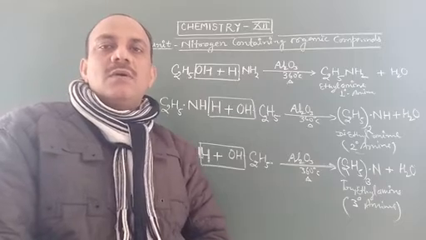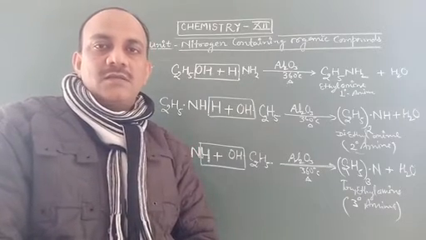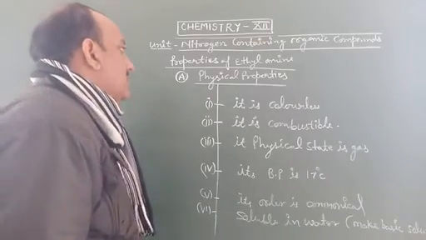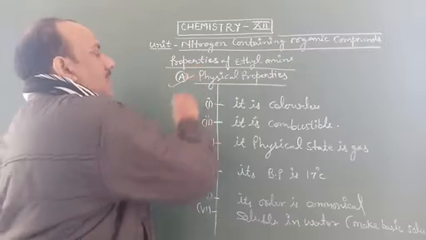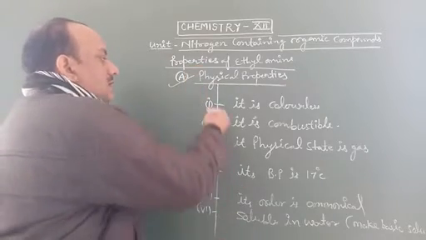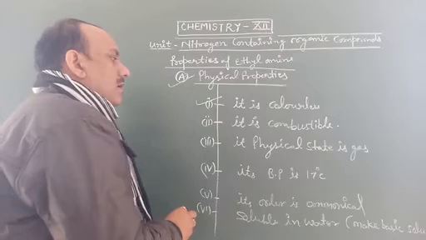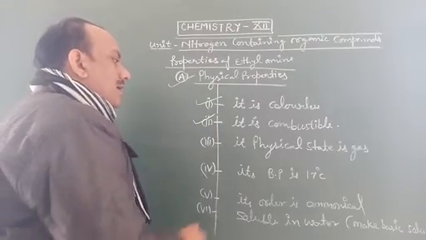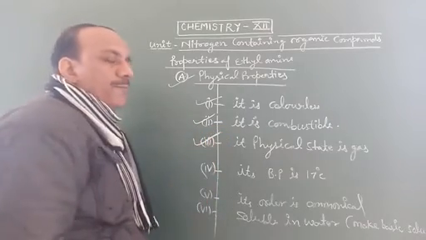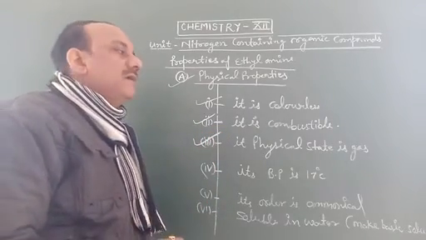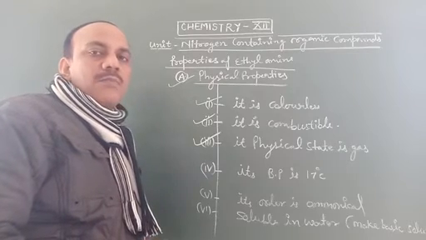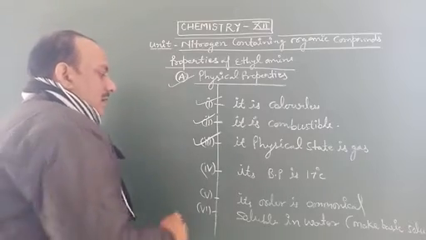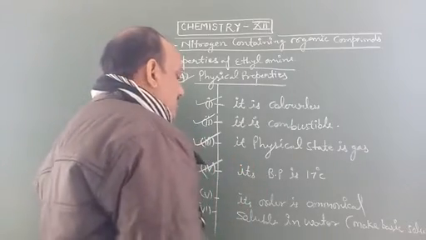Now we discuss the properties of ethylamine. First we discuss its physical properties. It is colorless and combustible. Its physical state is gas, but in cold weather or at low temperature it is liquefied. Its boiling point is 17 degrees Celsius.